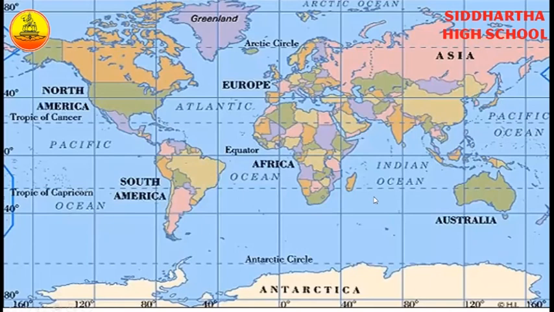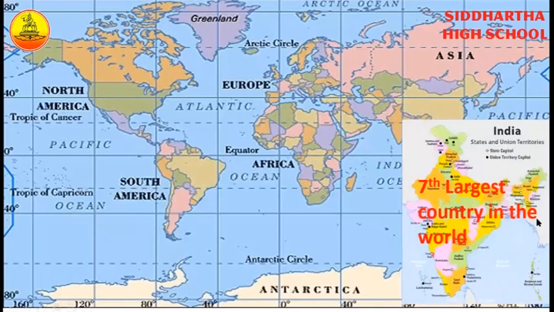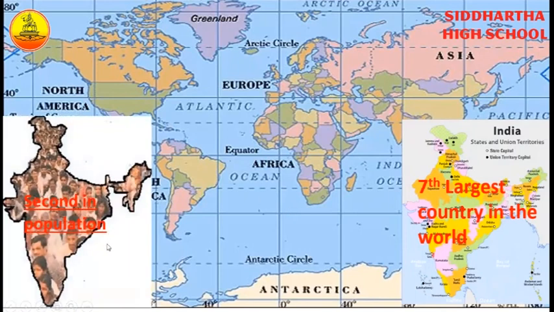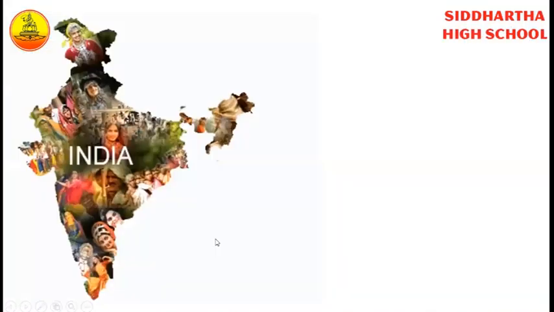India is the 7th largest country in the world, area wise. And second in population. What do you mean by population here? The number of people present in the country is known as population. So India is taking second place in population in the world. Okay, have a look at India, children.